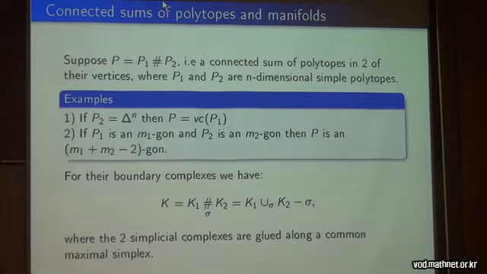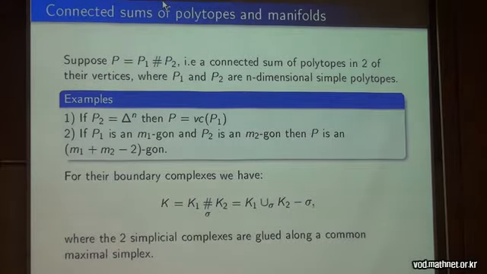So what about its boundary complex Kp, the boundary of the dual simplicial polytope? Of course, it can be defined as the connected sum of K1 and K2 along a maximal simplex sigma. So they have a common simplex of the same dimension. And what we do is glue them along this simplex, like in my theorem about Golod complexes, and then we drop off the simplex sigma.